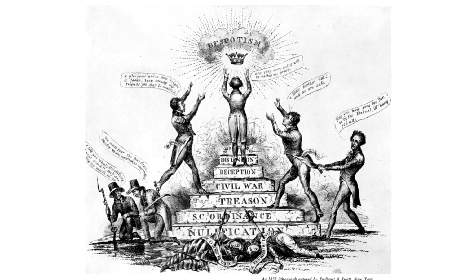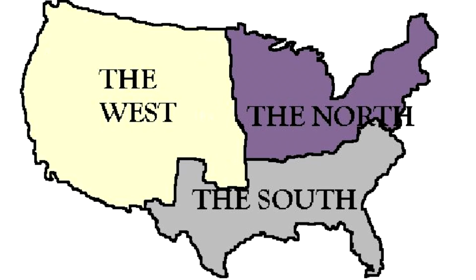So, sectionalism is loyalty to one's own region or section of the country rather than to the country as a whole. During this time, the antebellum period, the country was divided mainly into two, the northern and the southern, in which the northern states were industrialized, while the southern states were agriculturally dependent, depending heavily on cotton. And sectionalism increased because the southern states thought that Congress was trying to sabotage their economy.